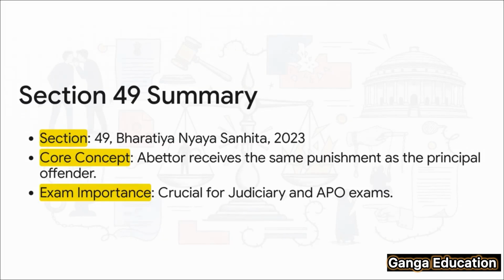So, to sum it all up, number 1, we've been talking about Section 49 of the Bharatiya Nyaya Sanhita 2023. Number 2, the core concept to remember is simple. The abettor gets the same punishment as the main offender as long as the act was actually committed. And number 3, its exam importance is huge. It's essential for both prelims and mains in judiciary and APO exams.